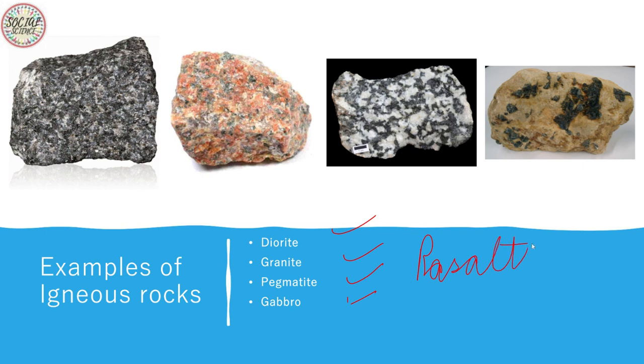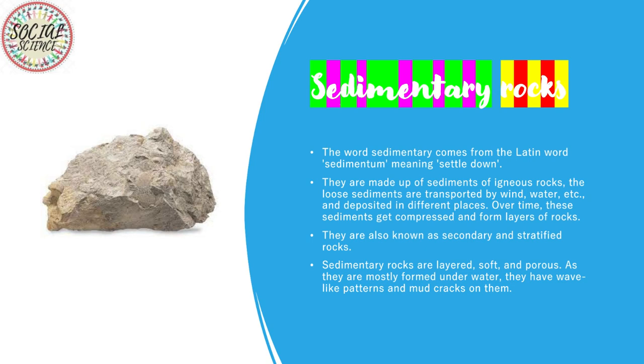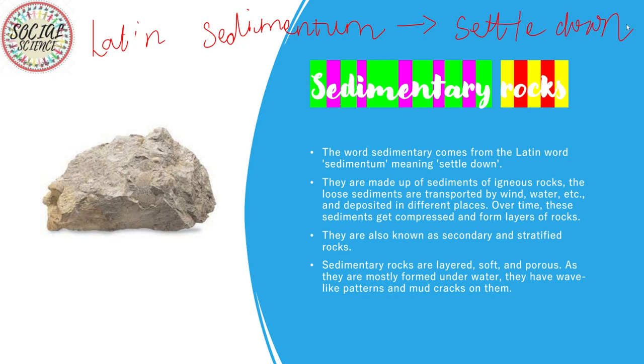Now let's know what sedimentary rocks are. The word sedimentary comes from a Latin word, sedimentum, which means to settle down. These rocks are made from igneous rocks.